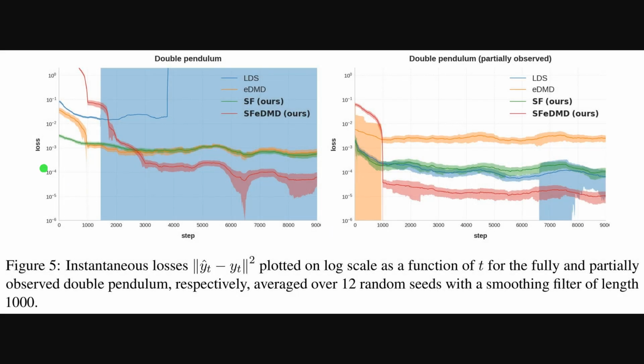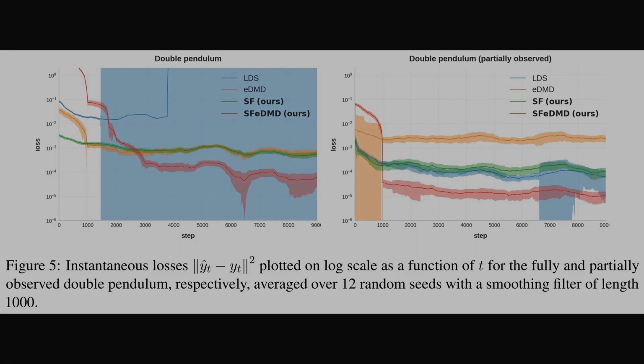Now we are looking at a 2-panel figure comparing prediction loss on a double pendulum, with full observation on the left and partial observation on the right. You can see loss on a log scale over steps, so downward curves mean better predictions. In the left panel, spectral filtering with nonlinear observables sits lowest, while spectral filtering alone is close behind, and the linear dynamical system rises sharply late. In the right panel, spectral filtering methods remain strong under partial observation, whereas extended dynamic mode decomposition stays higher and the linear dynamical system occasionally collapses.